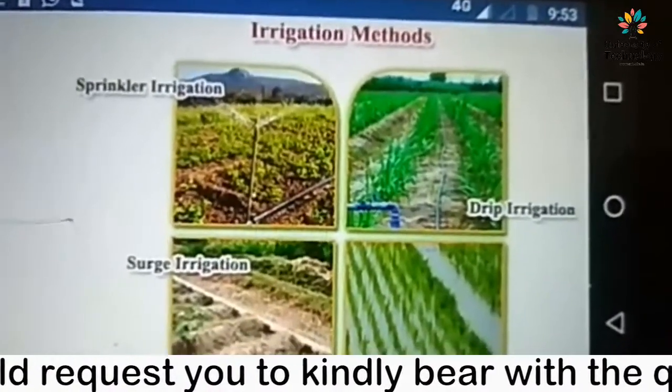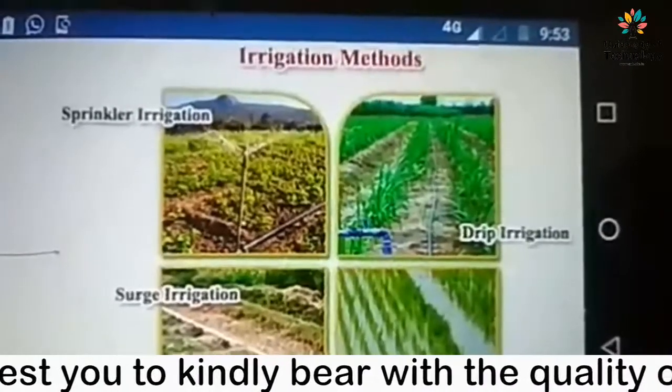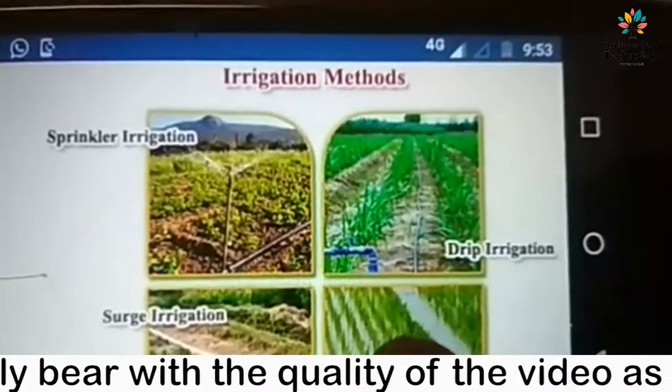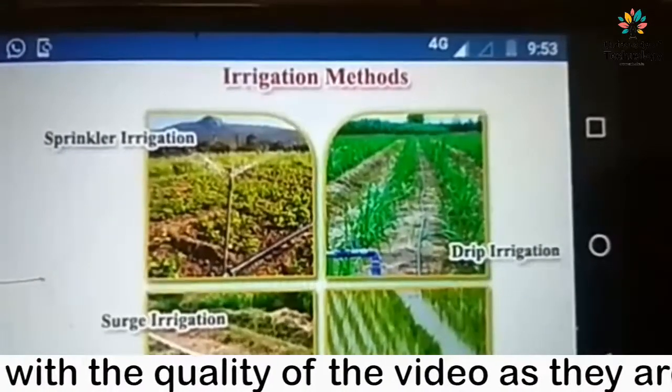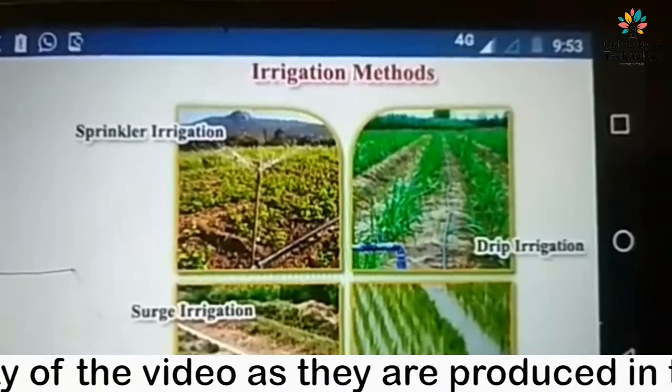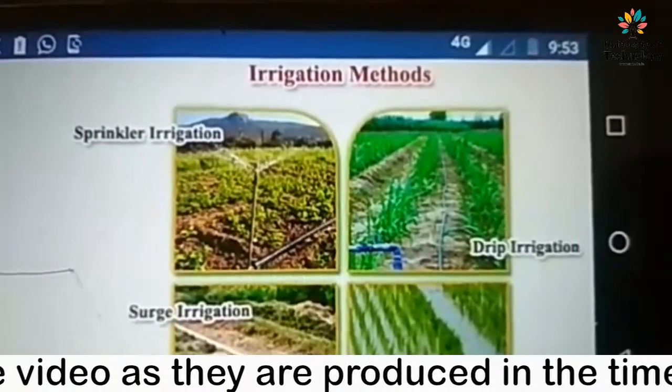So you are able to see different types of methods of irrigation. Flood irrigation is this. Okay, these methods are inefficient and lead to wastage of water.